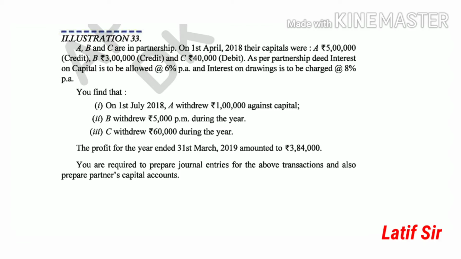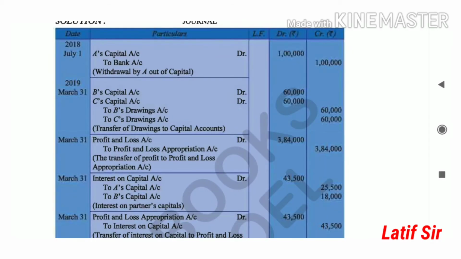The information given is that on 1st July 2018, A withdrew 1 lakh against capital. B withdrew 5,000 per month during the year, so you have to use the formula for per month during the year. We don't know whether it is at the middle, end or beginning, so the middle formula will be used. And C withdrew 60,000 one time during the year, so 6 months we have to calculate for C. Profit for the year ending is 3,84,000, and now you have to prepare journal entries and also prepare the capital account. Here we are not preparing the P&L appropriation; we will start from journal entries and post them in the capital account. So let us see how the journal entries come.